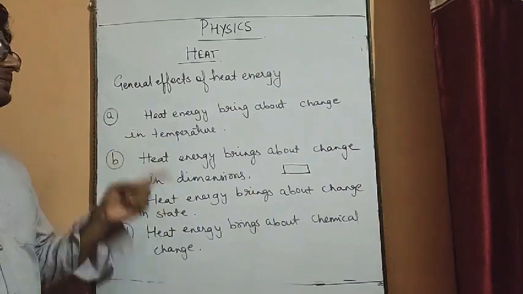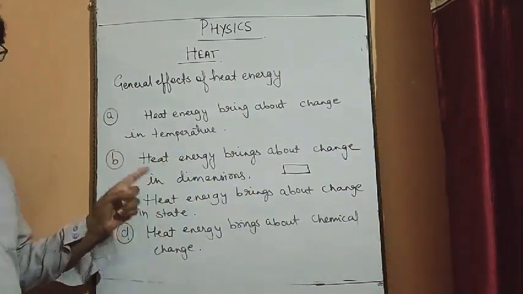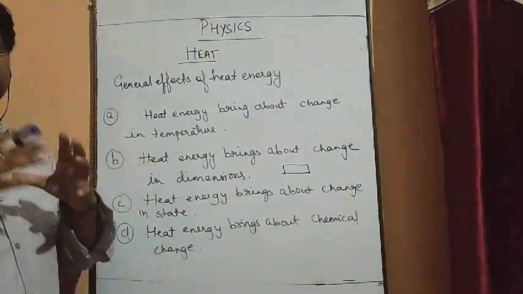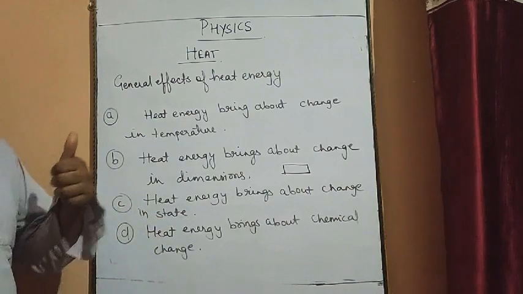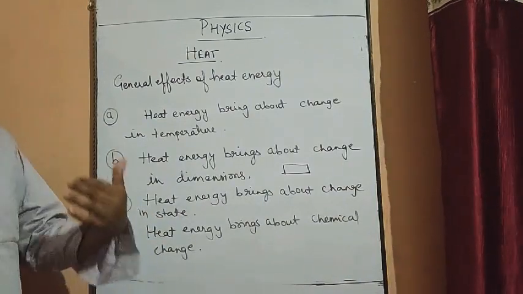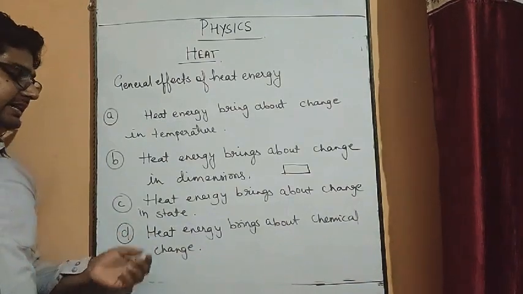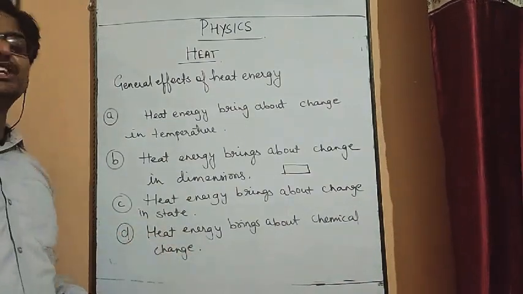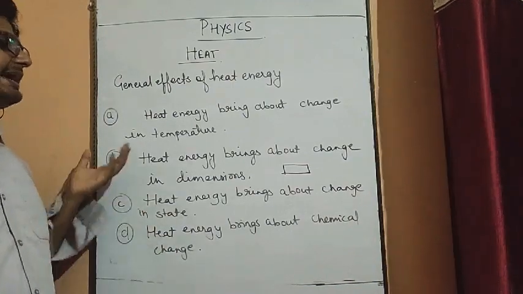So these are a few effects which you have to know, the general effects of heat energy. First one, heat energy brings about change in temperature. Second one, heat energy brings about change in dimension, that is the size or the shape of the object changes. Then heat energy brings about change in state, that is solid, liquid or gas. It can convert from one state to another state. And the last one is that heat energy brings about chemical changes. So many chemical changes can be done with the help of heat energy.